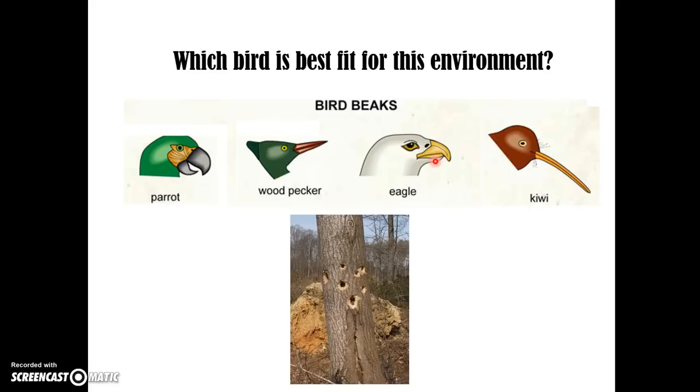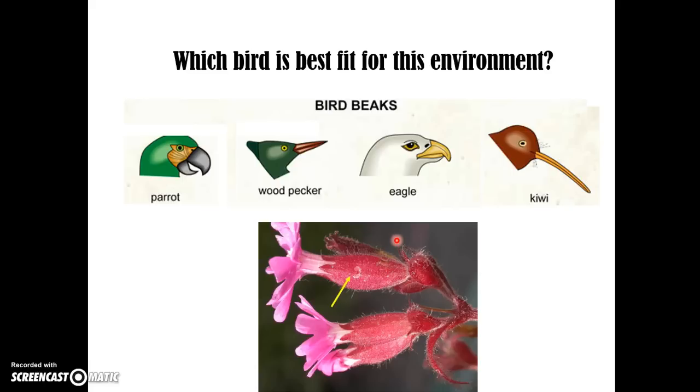All right. What about here? What bird is best fit for this environment? Looking at the picture, I'll give you 5 seconds to think. If you guess the woodpecker, then you're correct. Obviously, by the holes, we can see that's the woodpecker. But we also know that the woodpecker has to have that beak to chisel away at the wood. This beak is much too narrow and will probably break off. The parrot, as we already have seen, not really good at pecking, and neither is the eagle.